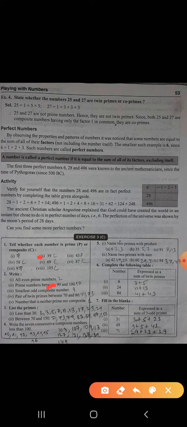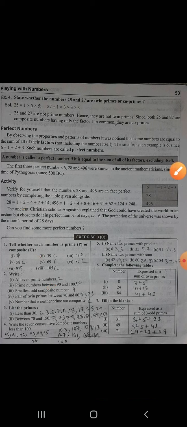A prime number is a whole number greater than 1 which is divisible only by itself and 1. So 25 and 27 both are not prime numbers. That's why they are not twin primes. Since both 25 and 27 are composite numbers having only the factor 1 in common, they are co-primes. Okay, see the definition properly, and you can solve any question.